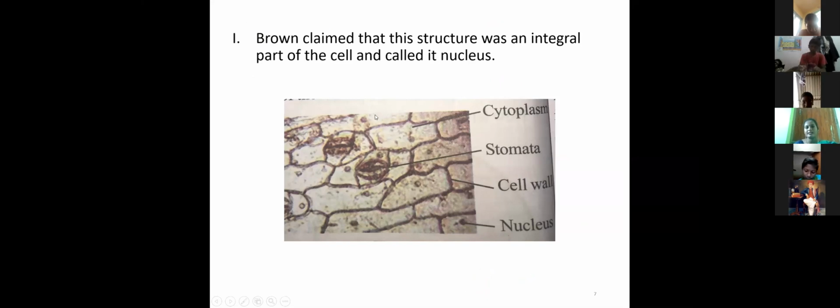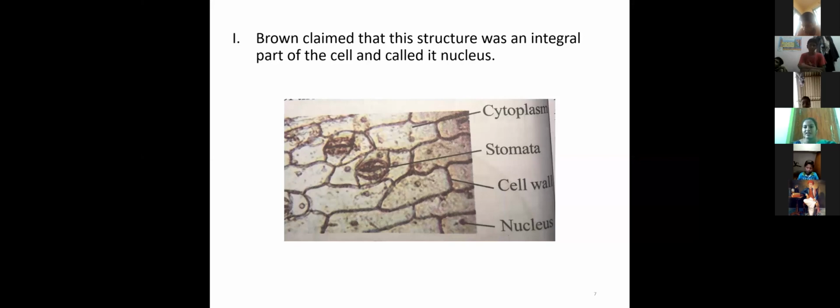Next. Now let us look at the functions of the nucleus. What are the different functions of nucleus? Already we have discussed one of the major functions, that is, it controls various activities inside the cell. That is the major function of the nucleus.